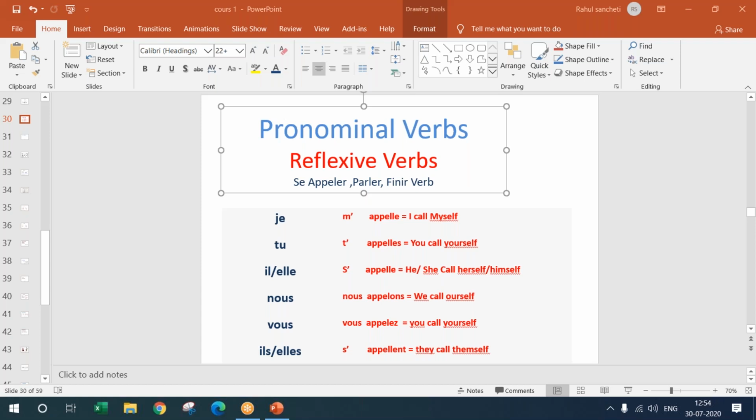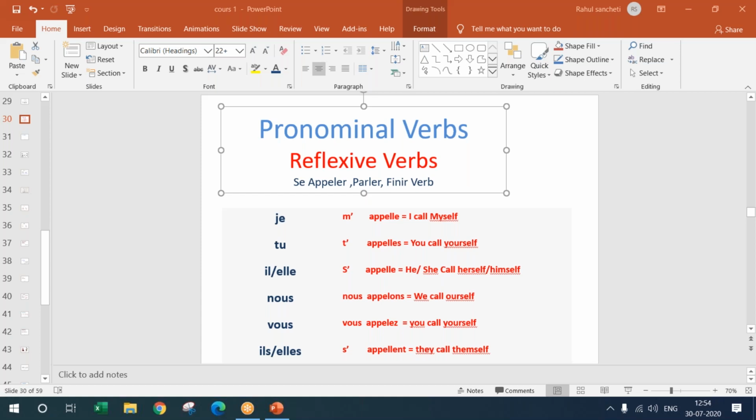"On va regarder" is we will look, we are going to see. We are using "on" as we will see. We will have to work on that.